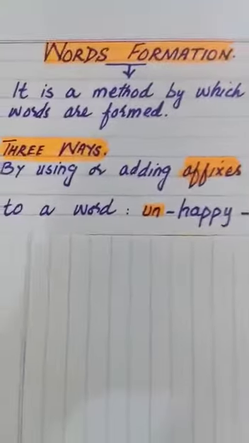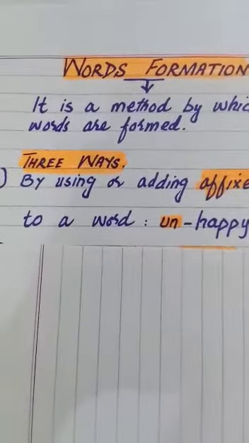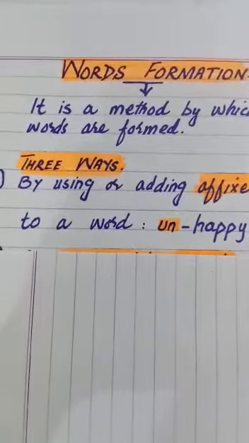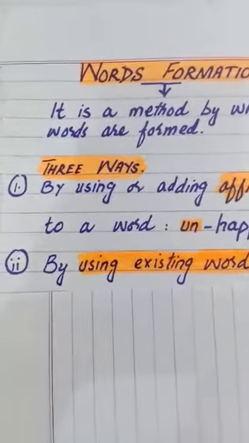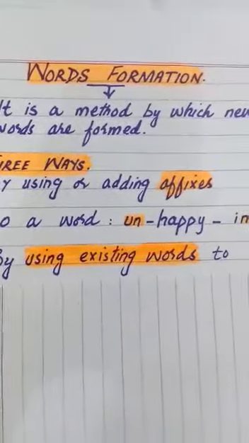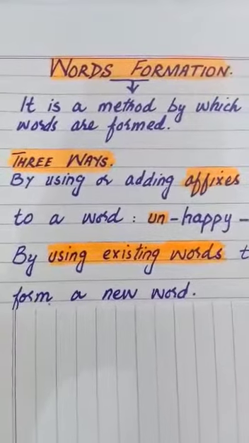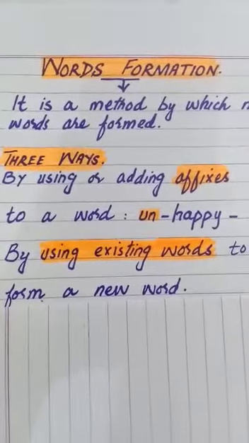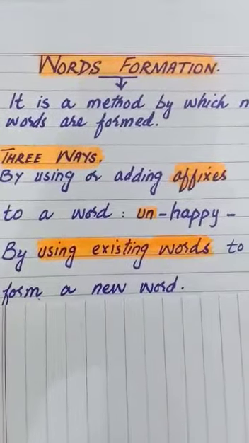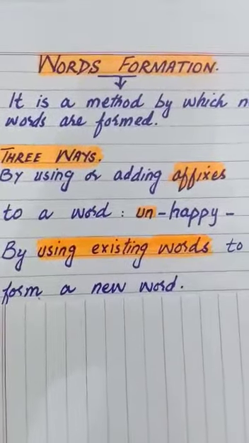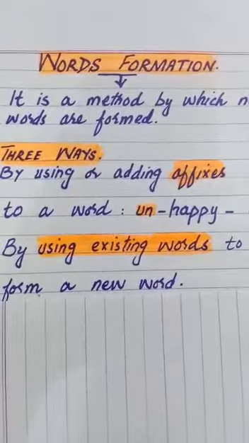Now there is another way of words formation, making new words. That is by using existing words to form a new word. Like you are having 2 words already, and when you take some part of first word and some part of second word and then you form a new word, this is another way of words formation.